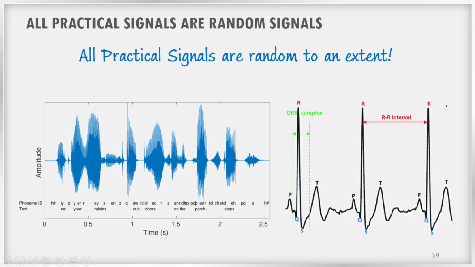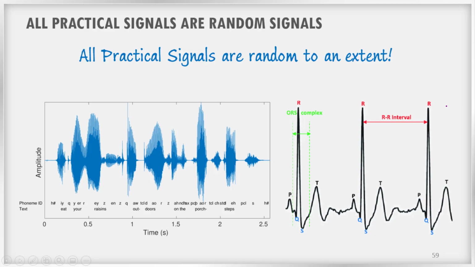For example, here I have given a speech signal and also an ECG signal. All these are examples of random signals. We can approximate them with some mathematical models or equations, but if you take all the practical real-time signals, we can say that all these practical signals are random to an extent.